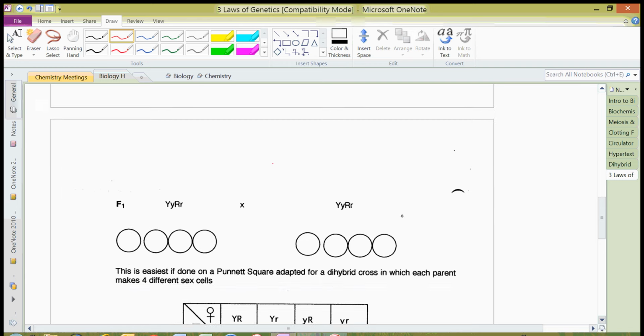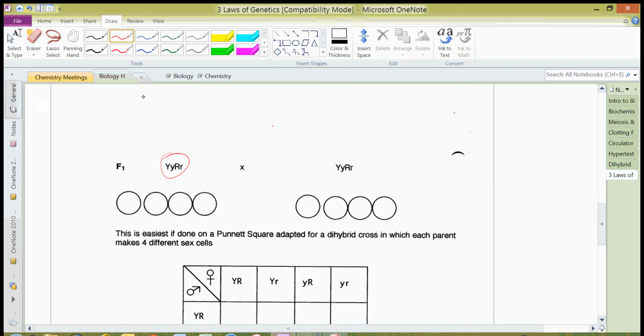Then he thought, well, if I take those F1s to make my F2 generation, I've got to do something a little tricky with these, because there's the capital ones and the lowercase ones, and so what you can do is actually FOIL it. You guys are familiar with this from math: first, outside, inside, last.